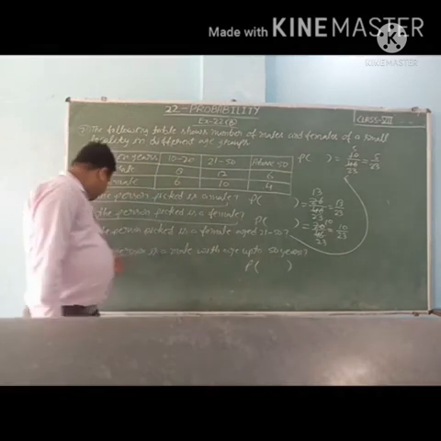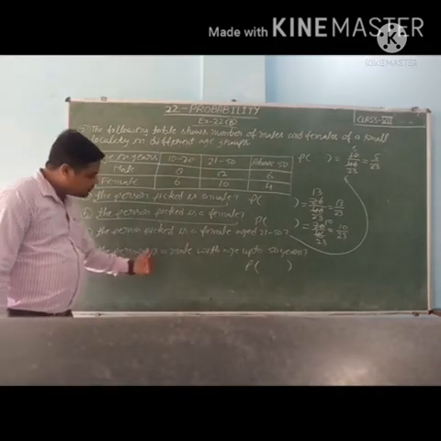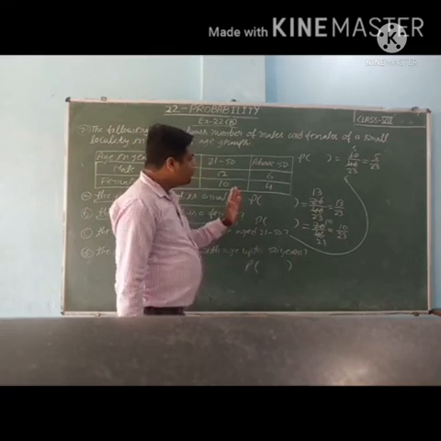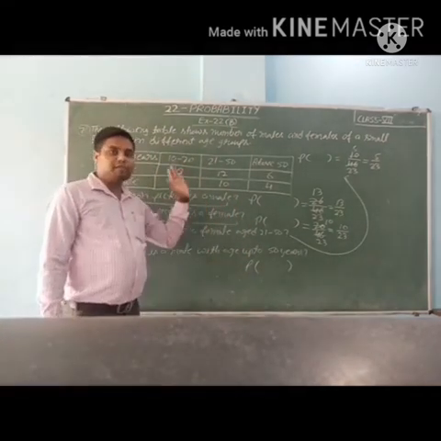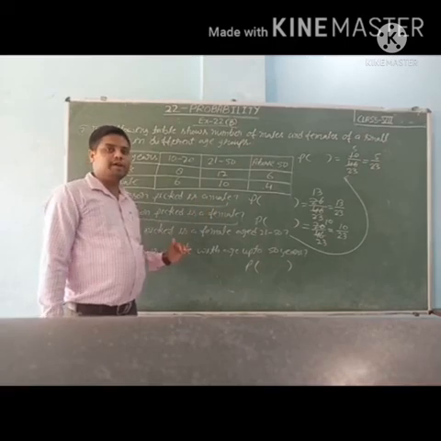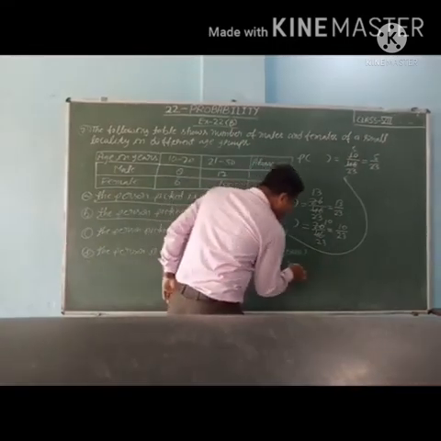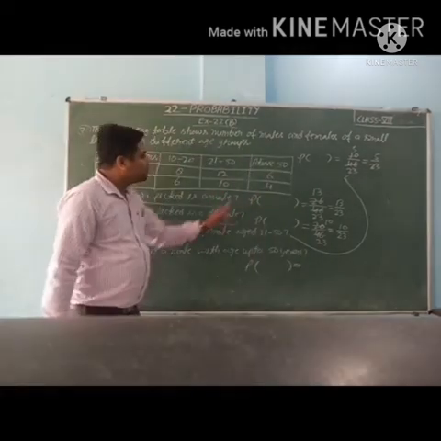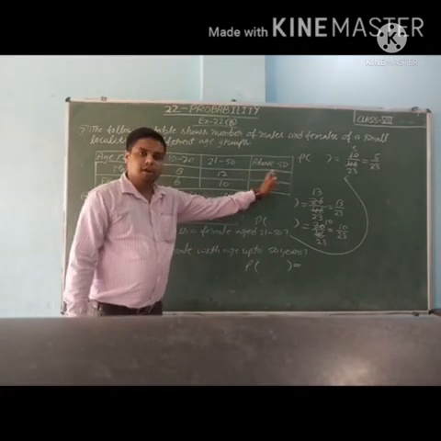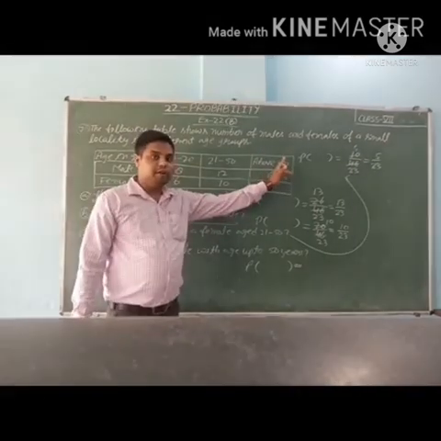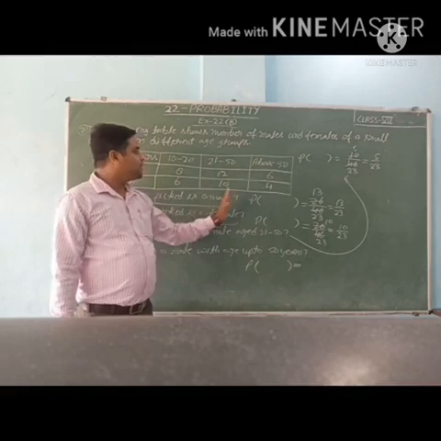Now students, see B part. The person is a male with age up to 50 years, means till 50 years, not after 50 years. So for number of favorable outcomes we will not count this, because up to 50 years, 6 are above 50. So we will count till 50 only.